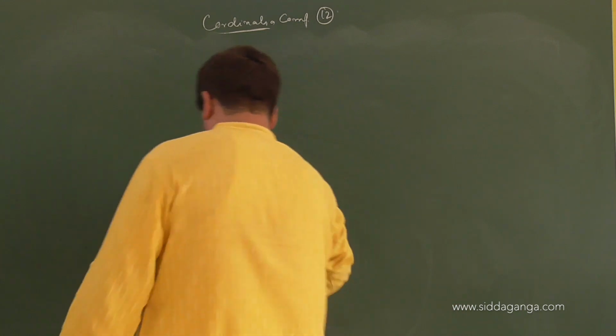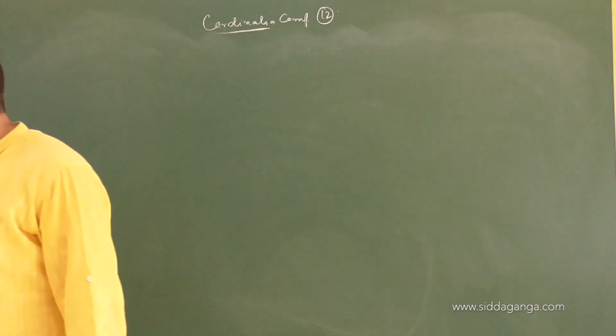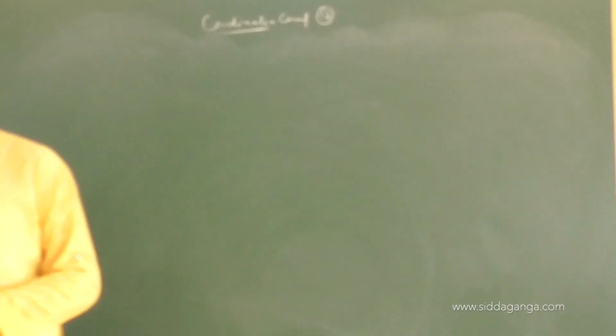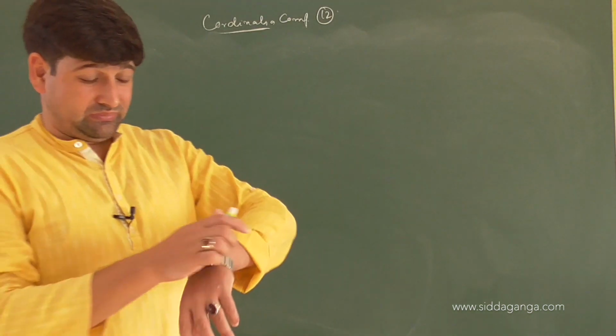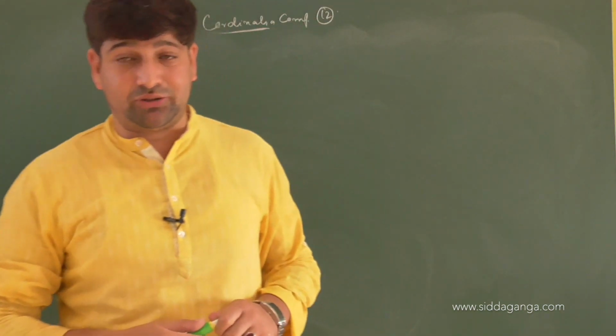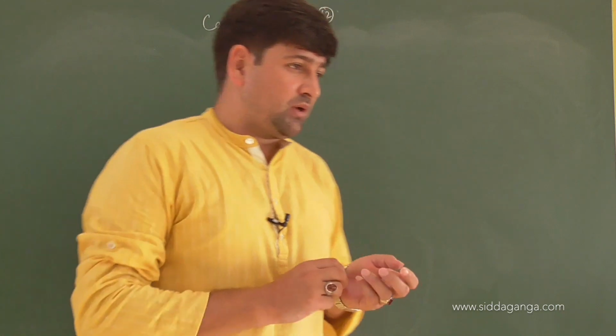So I just told you about the ligands, how usually it is found out whether the given ligand system is a stronger ligand system or not.